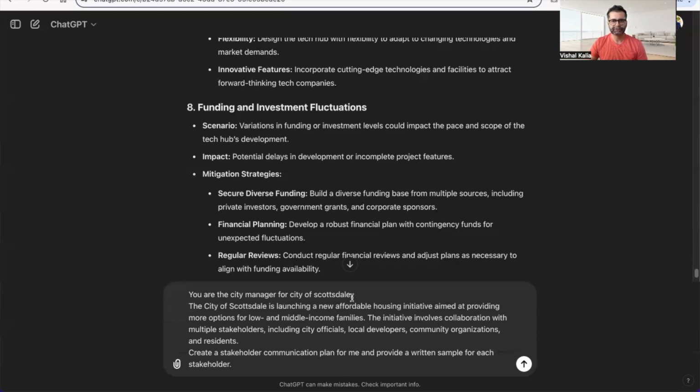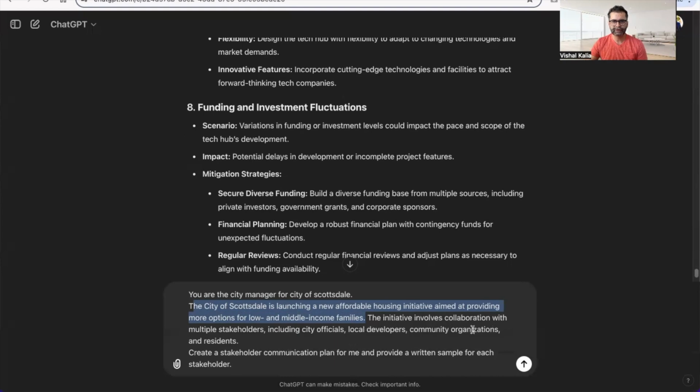So you're the city manager of Scottsdale, kind of giving it a little bit of personal context. The City of Scottsdale is launching a new affordable housing initiative aimed at providing more options for low and middle class families. So you're giving it a little background. You can have any scenario that you want to give a background on, and you want to get a very specific stakeholder communication plan for that particular initiative.